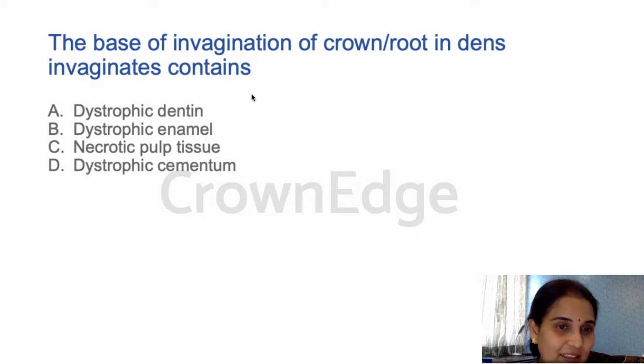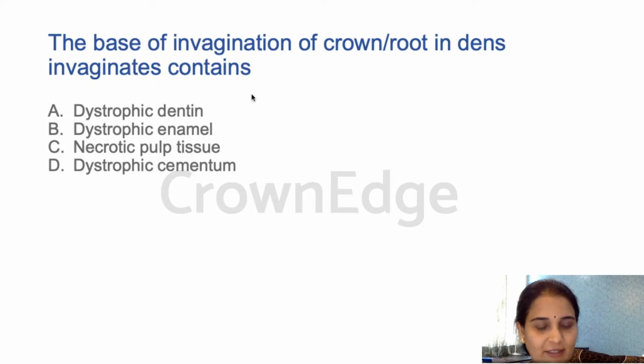Is it dystrophic dentin, dystrophic enamel, necrotic pulp tissue, or dystrophic cementum? If you know the mechanism of invagination, you will know the answer. I just told you the previous answer. I just wanted to give you that hint so that you will be able to pick it up.